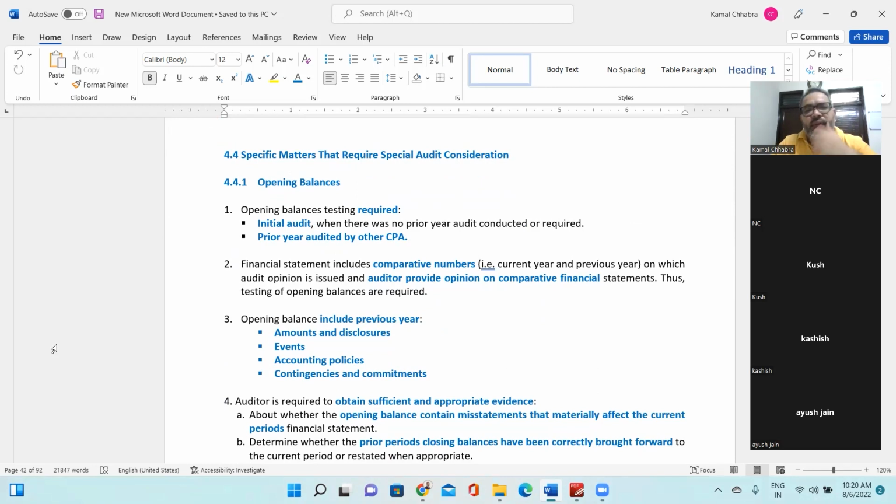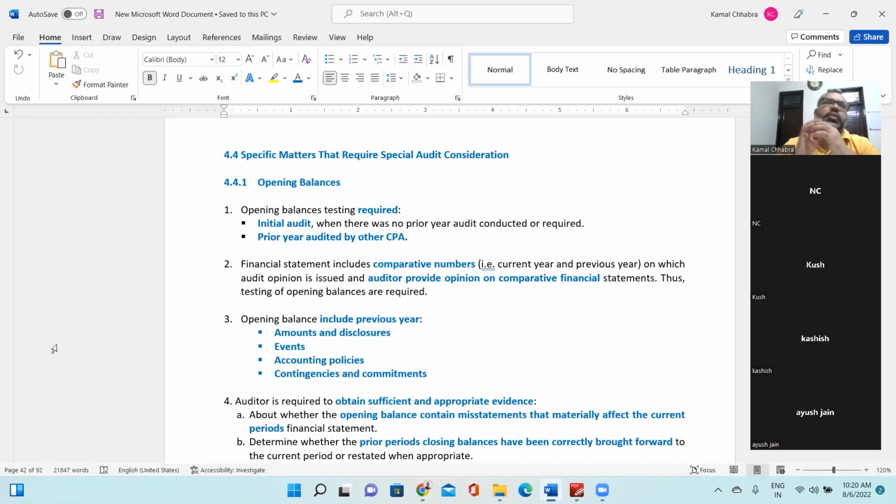So first, let's start with the opening balances. What are opening balances, why do we need to test them, and when do we need to give special audit consideration to testing them? As I said, in the US, audit is not mandatory for private companies. For listed companies it's mandatory, but for private companies it's not.